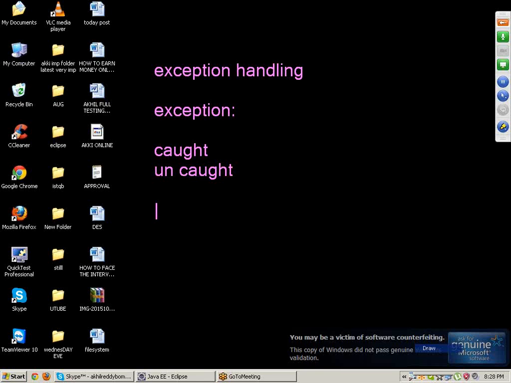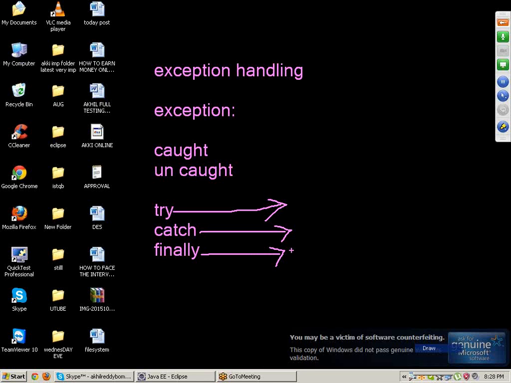If we want to find the uncaught exceptions, we will use try, catch, and finally. Where exactly will we use try? If you have doubt on any particular block of statements, it is better to keep it in a try block. We can get the error in the catch block, and finally will execute at any cost, whether try and catch execute or not.